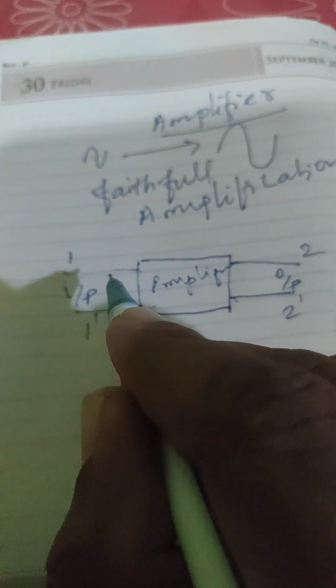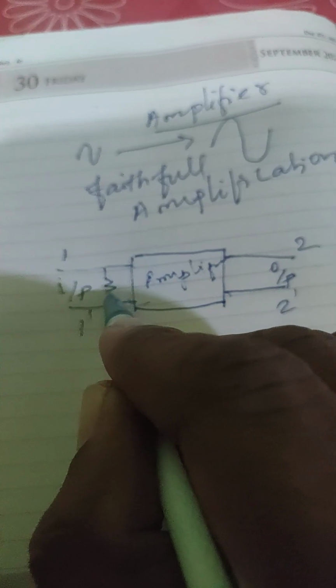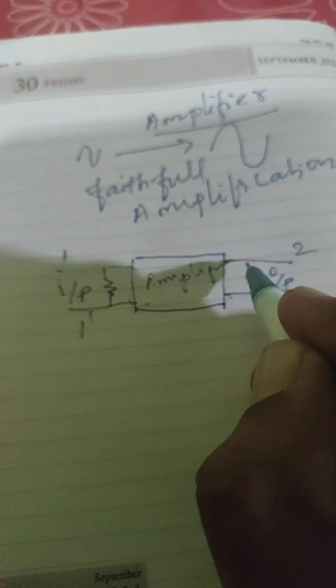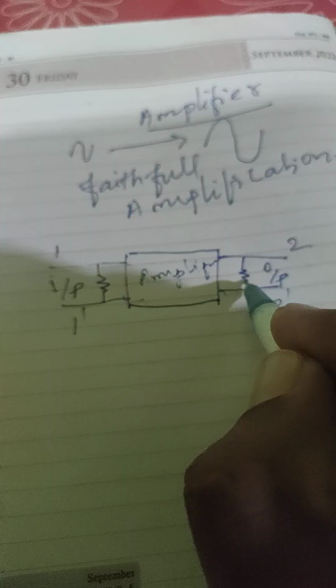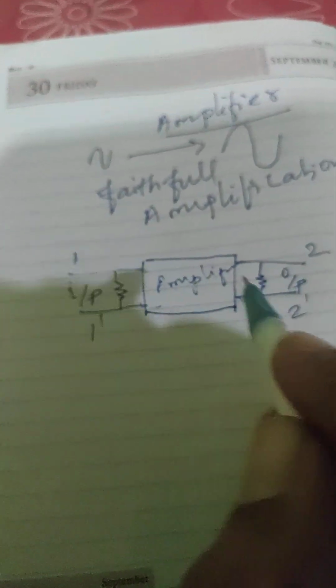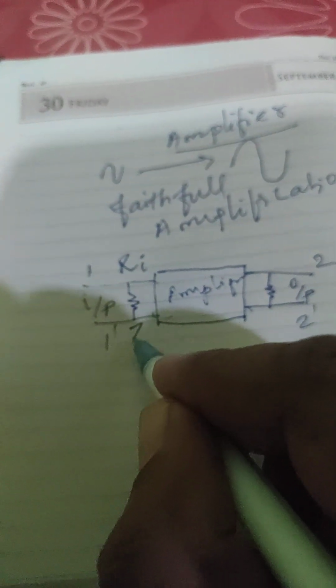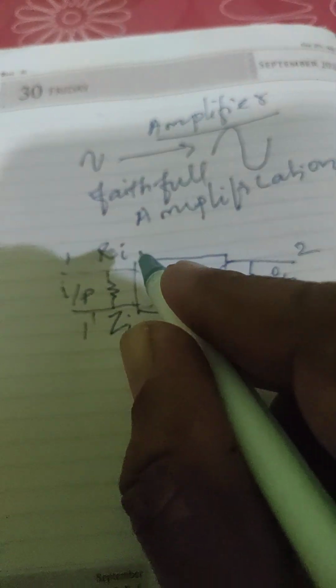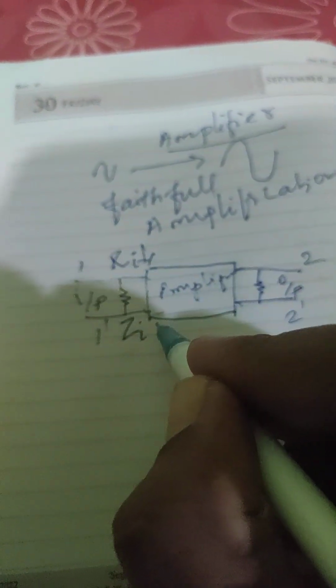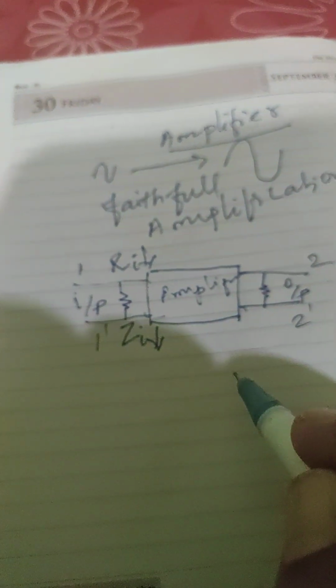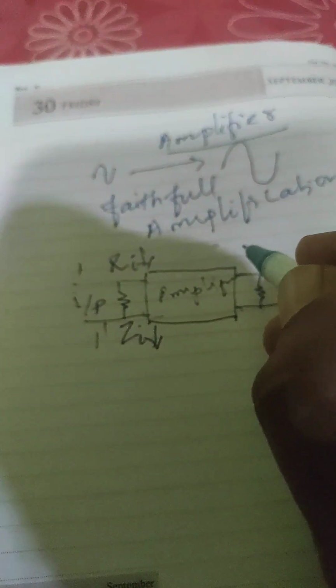What is the condition? The input resistance or impedance and the output resistance or impedance have some conditions. The input resistance or input impedance Zi should be low.